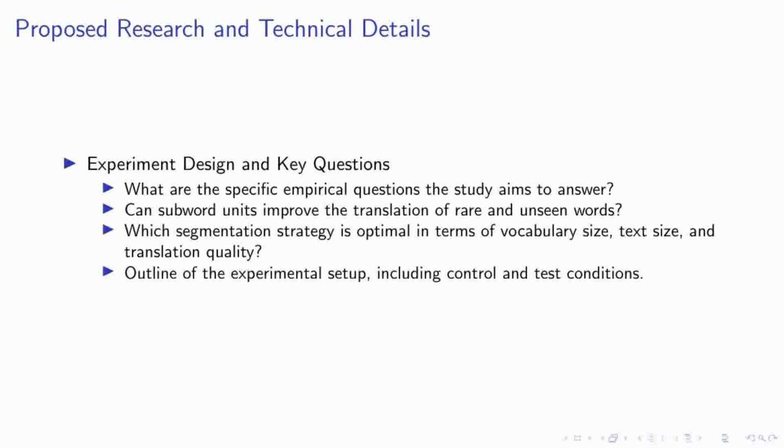Our experimental setup involves a rigorous comparison between different segmentation methods. We utilize a dataset from the WMT 2015 Shared Translation Task, focusing on English to German and English to Russian translations. The training involves millions of sentence pairs, and we employ both traditional and novel evaluation metrics like BLEU and CHRF3 to assess performance. This setup allows us to directly measure the impact of subword segmentation on the translation of rare and complex words.